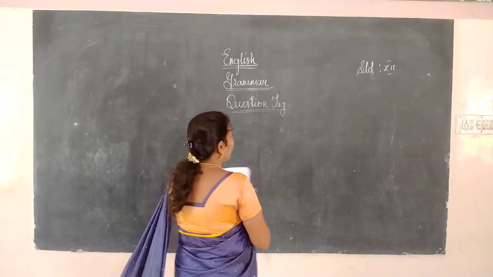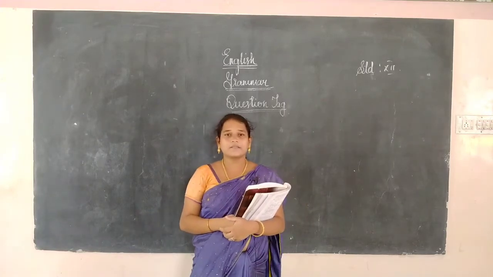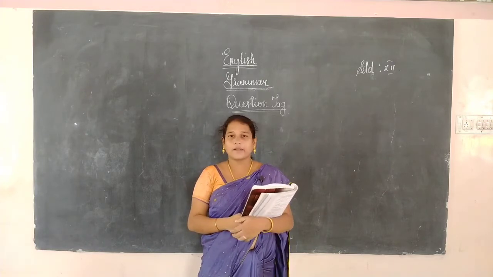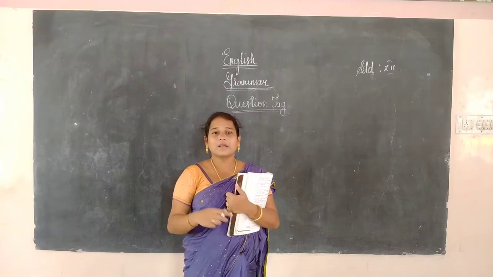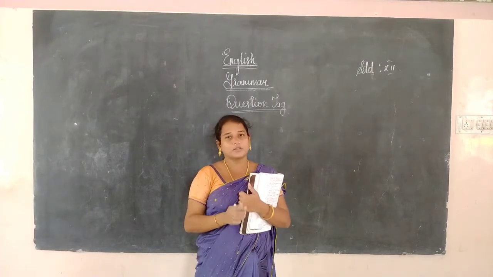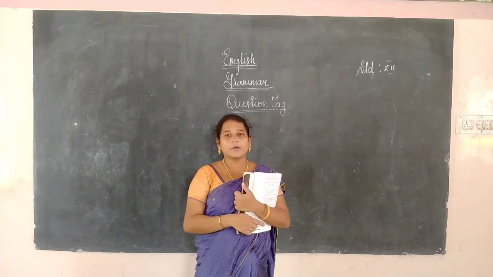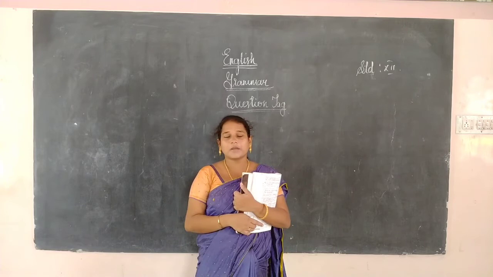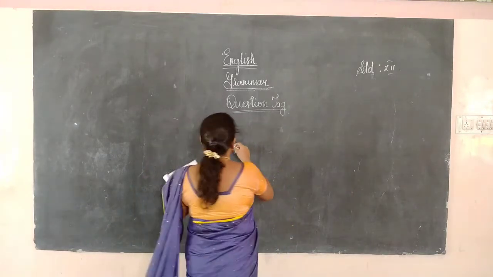Okay. I hope you all know what a question tag is. You had already studied it in the 10th standard, so once again we will recall what a question tag is. A question tag is a contradictory form of asking a question. Before entering into the topic of question tags, we have to know what the auxiliary verbs are. First we will revise auxiliary verbs.